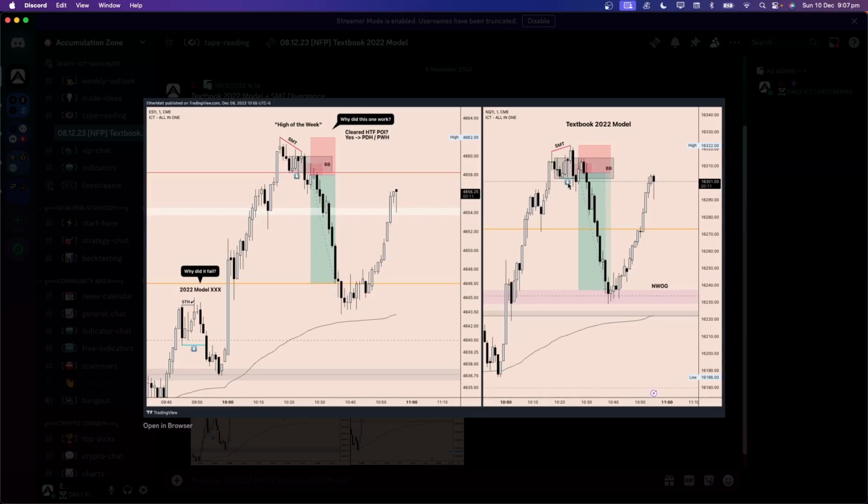Same thing here on NQ. We actually formed that higher high and then shifted structure. And then we continued lower back into the new week opening gap. And that's actually a nice little example of why, this is the 1-minute time frame by the way, this 2022 model failed and this one worked.